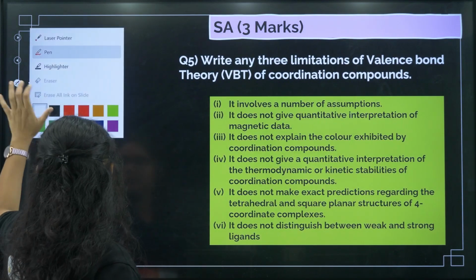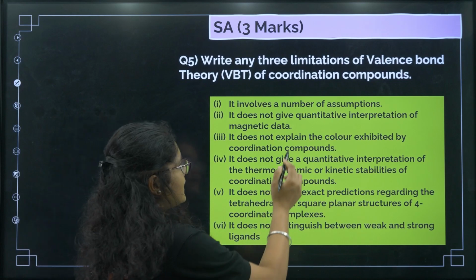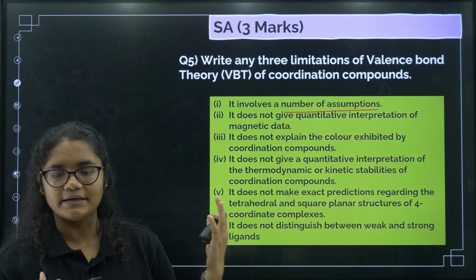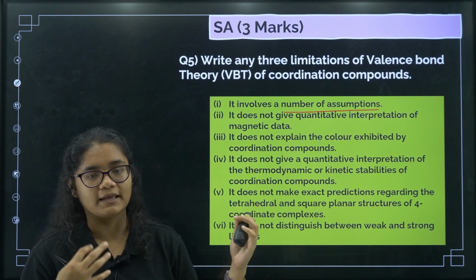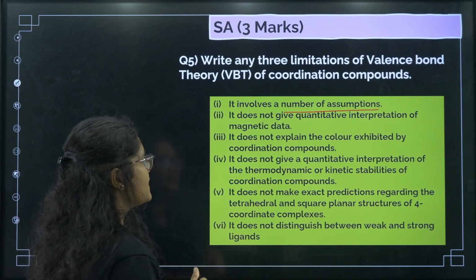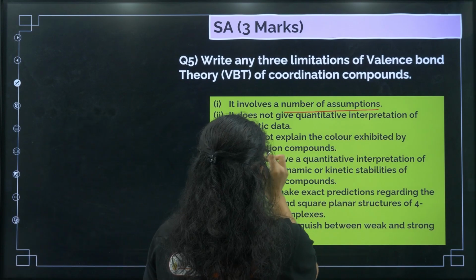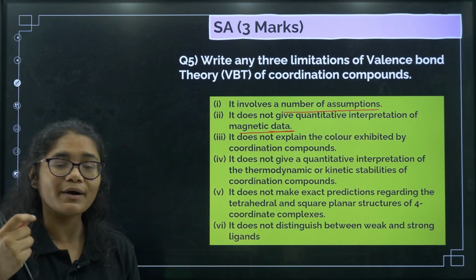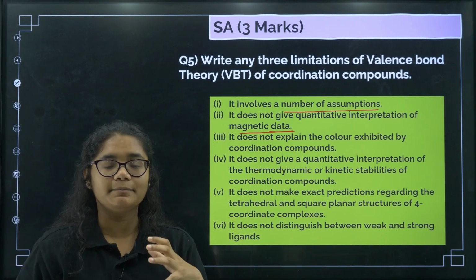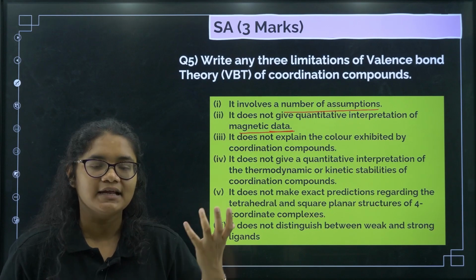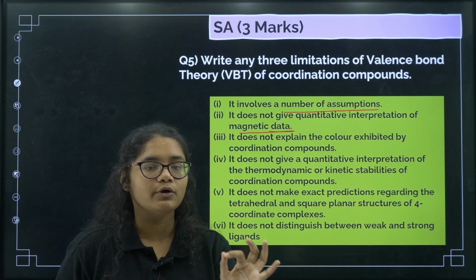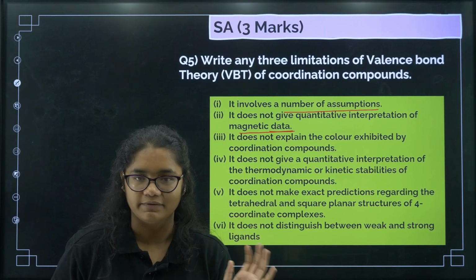You can remember any 3 points. First, it has a large number of assumptions. So many assumptions have been taken while making this VBT. Second limitation, it does not give a qualitative interpretation of magnetic data. Why the pairing occurs, and why the pairing does not occur in some cases, was not explained by this, and that is why the magnetic data could not be explained properly using VBT.